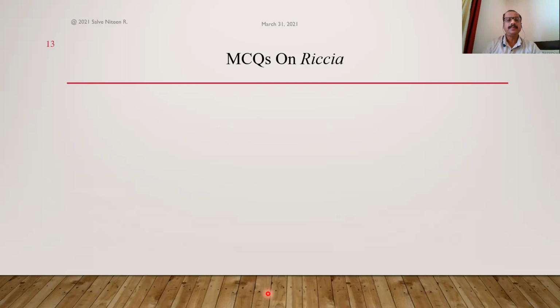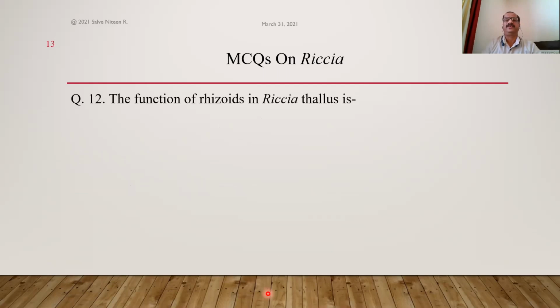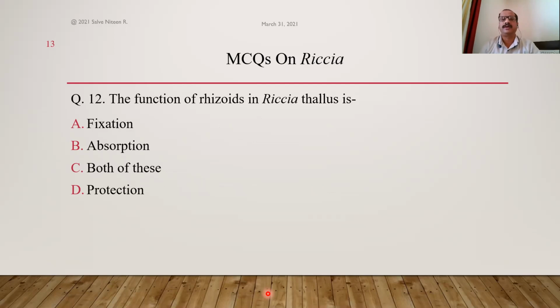Okay. Next one. The function of rhizoids in Riccia thallus, what is the function? It is a root-like, hair-like structure, unicellular, unbranched, which helps in fixation of the Riccia plant to the substratum of soil, as well as helps in absorption of water and minerals dissolved in water from the soil. So both of these are the functions. So answer here is option C.